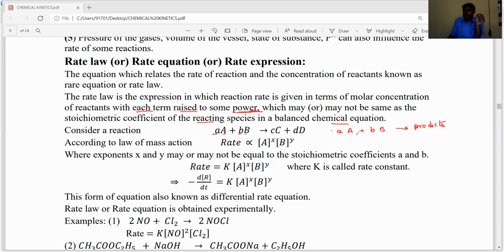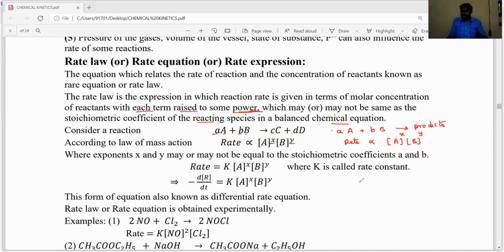It's not a matter. What I said already, dear students, is that the rate expression or rate law is defined as: the rate of the reaction is directly proportional to the product of molar concentration of reactants, and each concentration term is raised to some power. Maybe the concentration of A is raised to some power, it may be X, and the concentration of B is raised to some power, it may be Y. So here the concentration terms are raised to some powers that I used as X and Y.